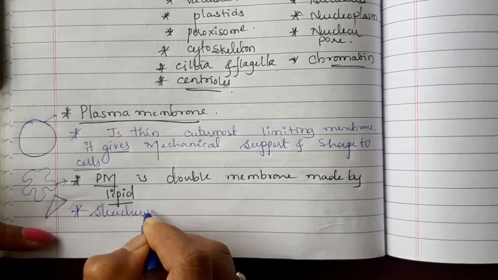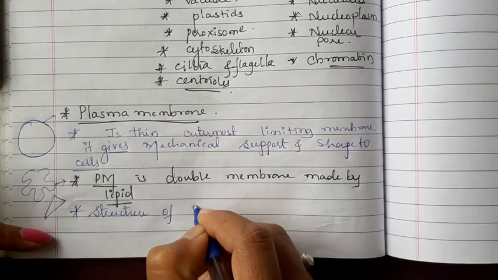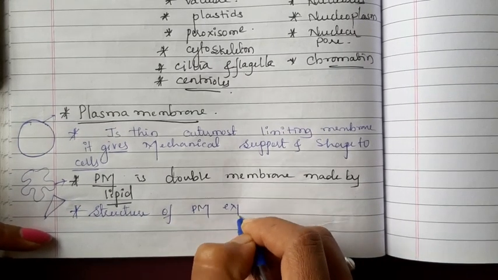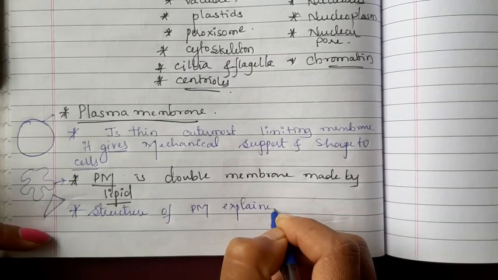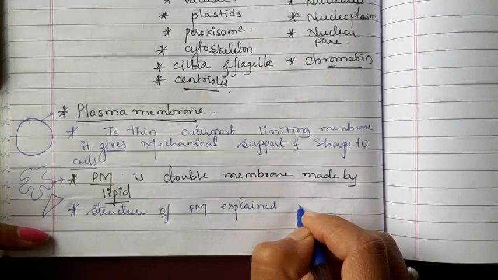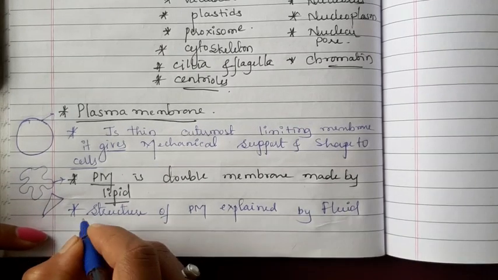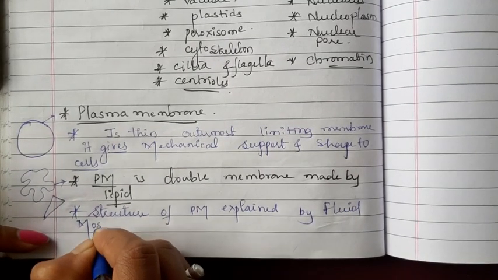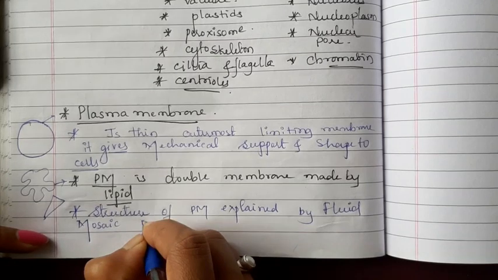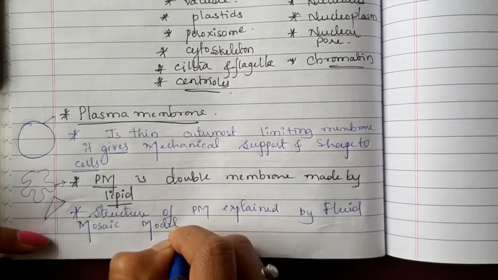Structure of plasma membrane explained by fluid mosaic model. Fluid mosaic model.